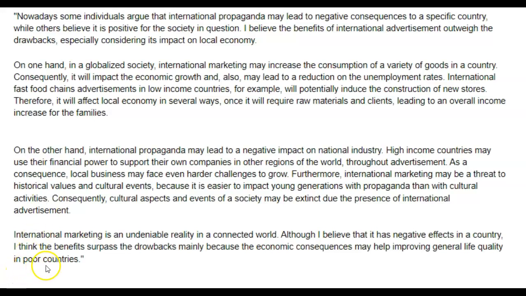Okay. International marketing is an undeniable reality in a connected world. Although I believe that it has negative effects in a country, I think the benefits surpass the drawbacks, mainly because the economic consequences may help improving general life quality in poor countries.